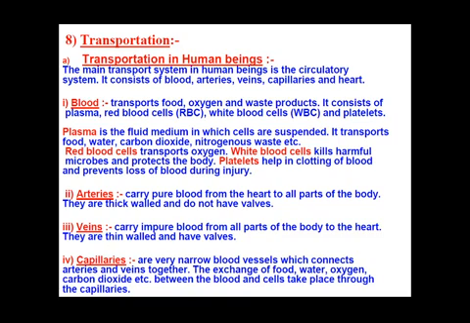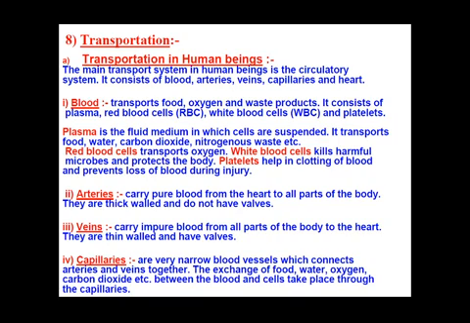As we grow up, the function of white blood cells keeps on declining, and our immune system gets weaker. It starts responding less frequently, as it was more immune when we were young. So this is the main function of white blood cells, that it protects our body and provides immunity to our body by killing the harmful microorganisms or different infections. Now come the platelets. So what do the platelets do? They help in clotting of the blood, and they also prevent the loss of blood during injury.